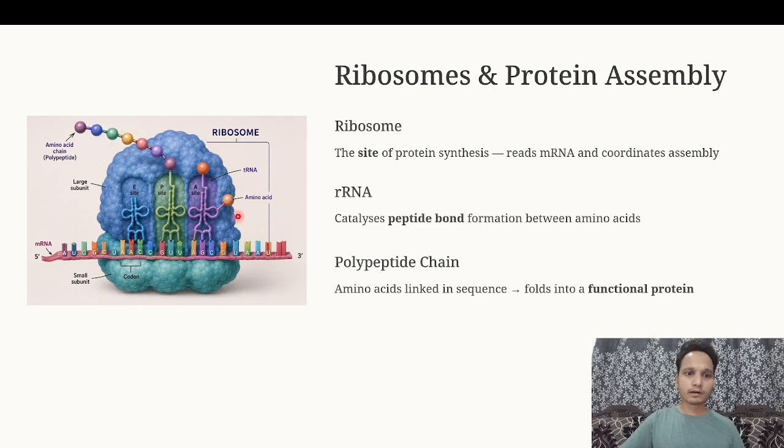This whole big structure behind is the ribosome. The chain of mRNA is over here, and these three are tRNAs. The rRNA, which is present inside the ribosome, catalyzes the peptide bond, facilitating the bonding of one amino acid to the other, which we had already discussed in the short video we uploaded a few days ago. Polypeptide chains, amino acids linked in sequence, fold into a functional protein. Ultimately, they give the final results.